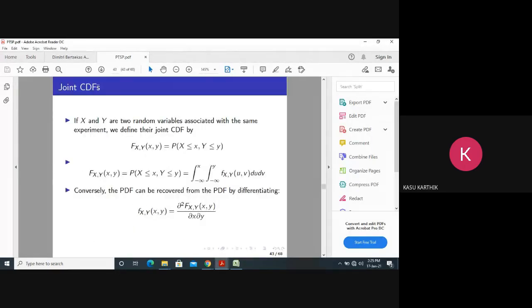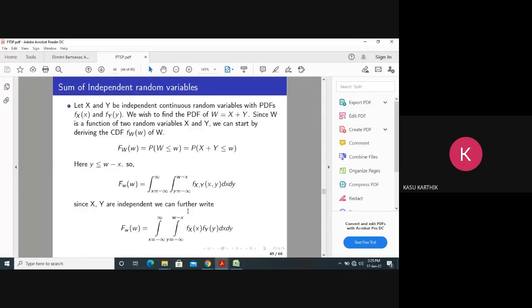In the same way, joint CDFs. Here, double integration, double differentiation, because we have got two random variables. Then, the sum of two independent random variables.